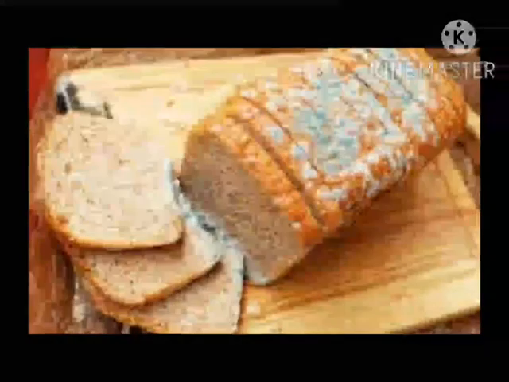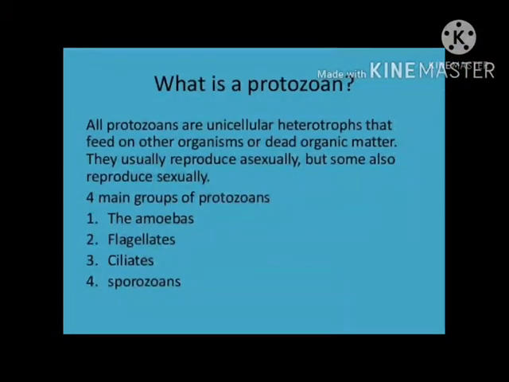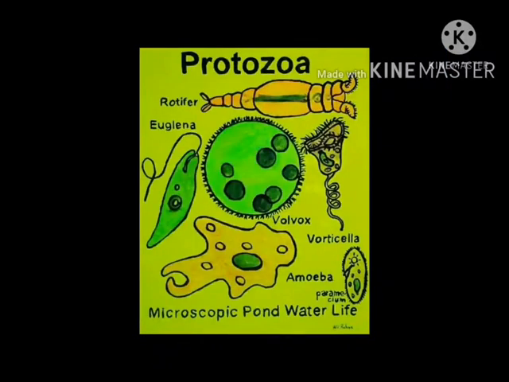Okay, now let us head towards our fourth group of microorganisms. The fourth group of microorganisms is the protozoa. They are unicellular eukaryotic organisms that are heterotrophic in nature. That means they may be free living or parasitic. They feed on dead or living organisms as a host. They reproduce sexually. There are four main types: amoebas, flagellates, ciliates, and the sporozoans.